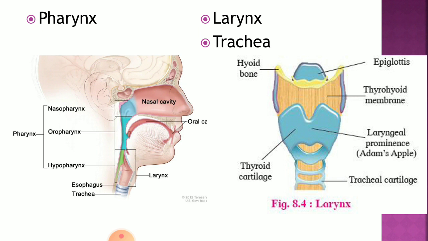Now the larynx opens into the laryngopharynx, and that opening is called the glottis. The glottis is covered by a cartilaginous flap, which is again elastic in nature, a leaf-like structure called the epiglottis. Now what is the function of the epiglottis? It prevents the entry of food particles into the windpipe.